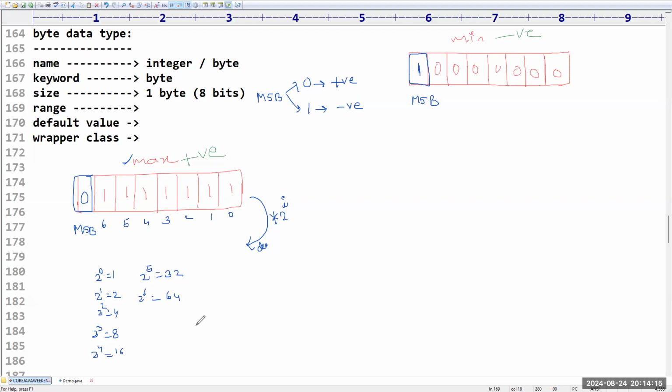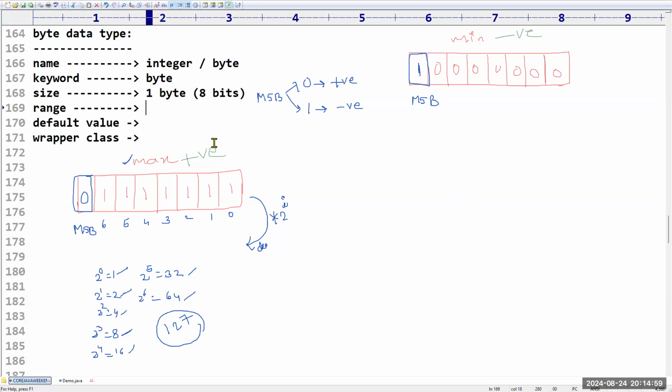64 plus 32 is 96. 96 plus 4 is 100. 100 plus 16, 110. Sir, 110 plus, what is the next number that we have? 17. Sir, 127, right? If you add all these numbers, is this the result or not? Please confirm. If you add 1 plus 2 plus 4 plus 8 plus 16 plus 32 plus 64, this is the result you will get. Right, sir? Yes, sir.